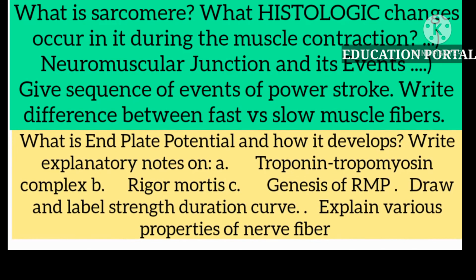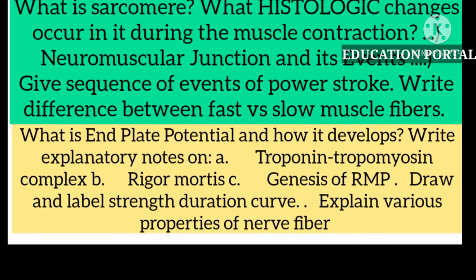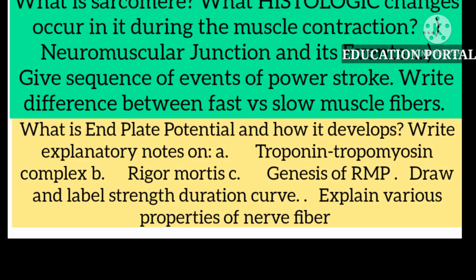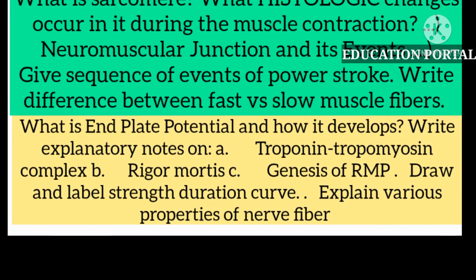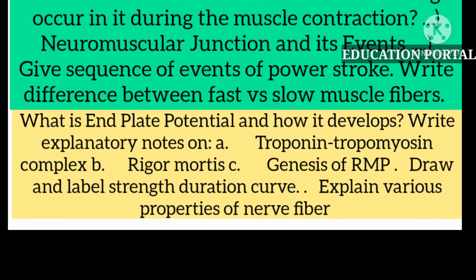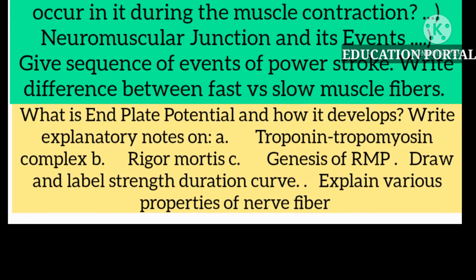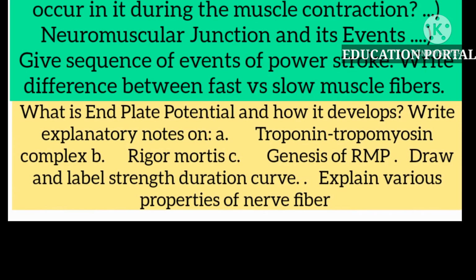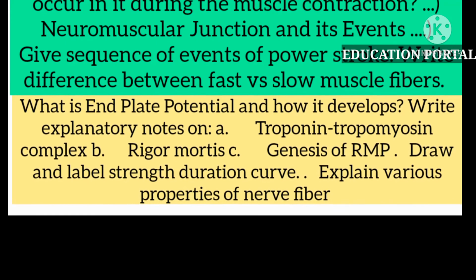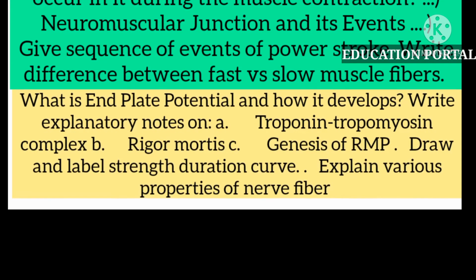Okay, so the next important question is explanatory notes. You may be asked for explanatory notes on the troponin and tropomyosin complex. Rigor mortis. What is rigor mortis? You should have a good idea of rigor mortis, so you can identify rigor mortis if it is given in the clinicals. Okay, so the next is the genesis of resting membrane potential. This is a very, very important question. Okay, so the next important question is draw and label the strength duration curve and explain various properties of nerve fibers.